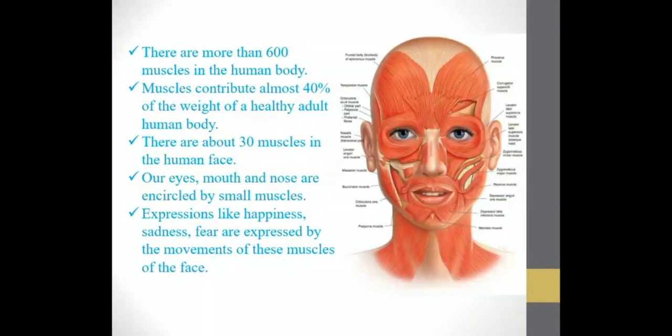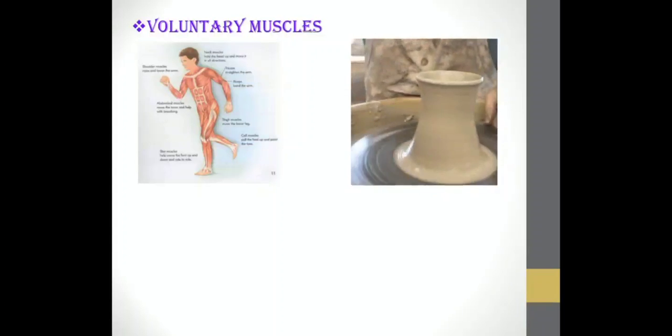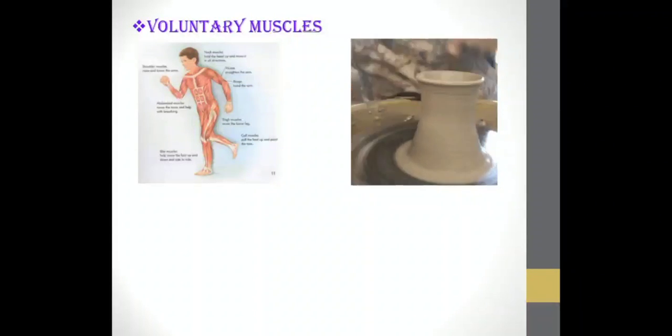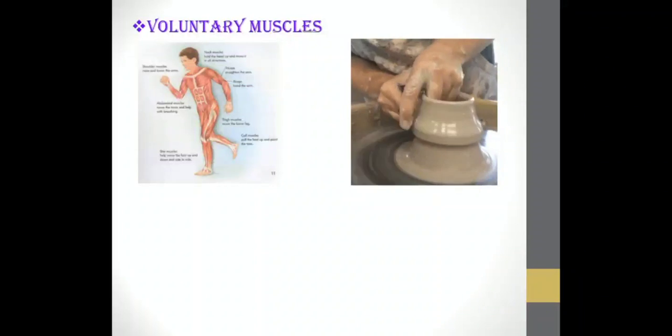When you're happy, you smile, right? So your muscles are moving, and that is how your expression is seen on your face. So your expressions are taken care of by the muscles. Now let us see what voluntary muscles are. What can you see in this picture? This child is running, but they have only shown you the muscular body. Then, making of a clay pot. You are using your hands to make the clay pot.